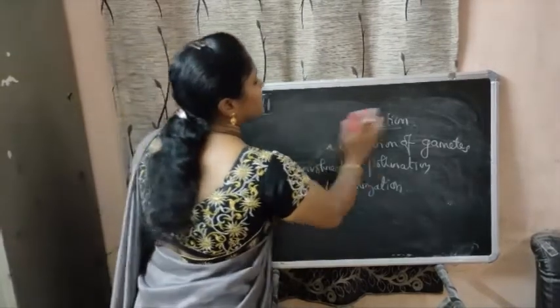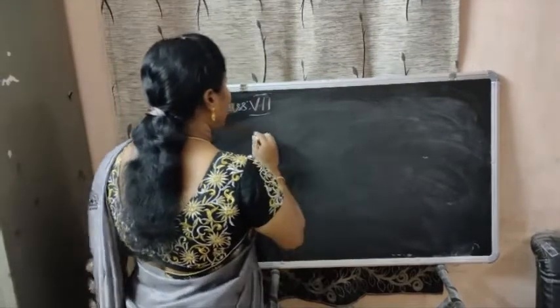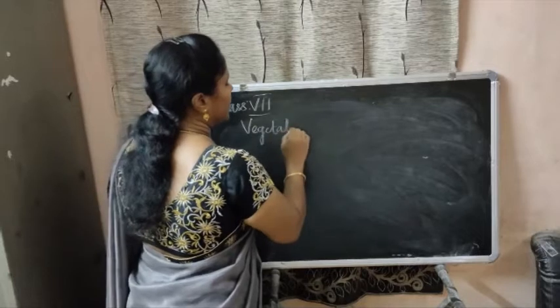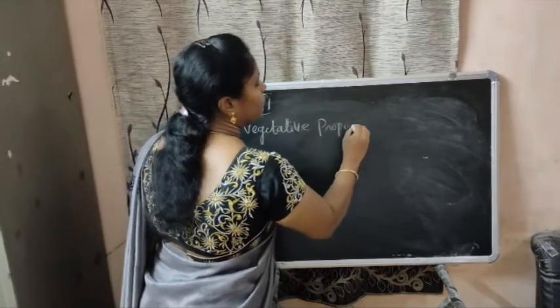So the first method is by means of vegetative propagation.